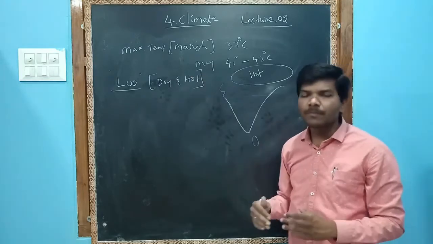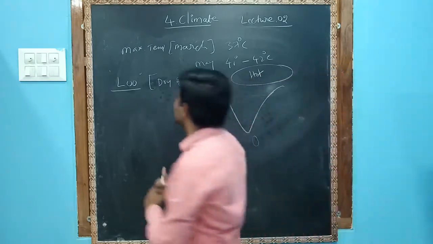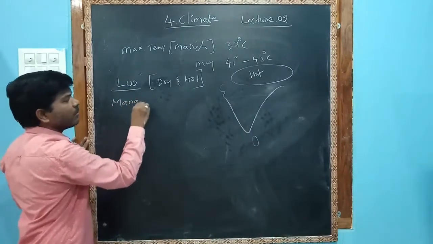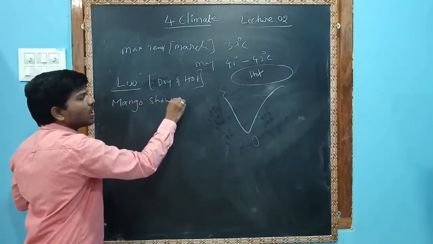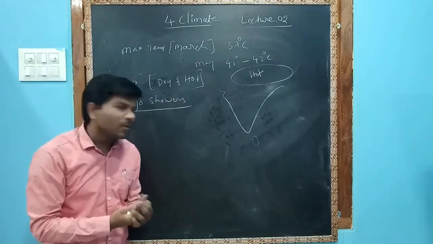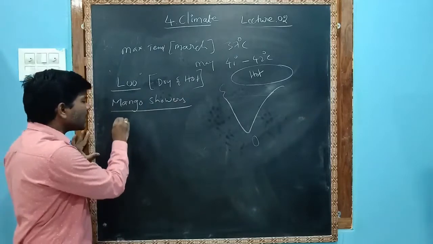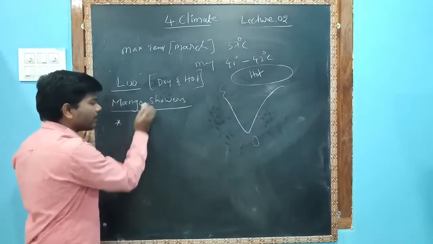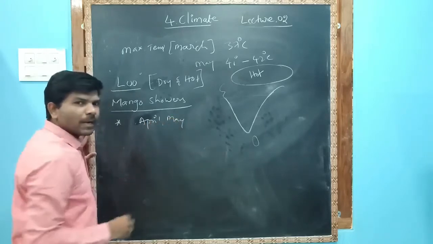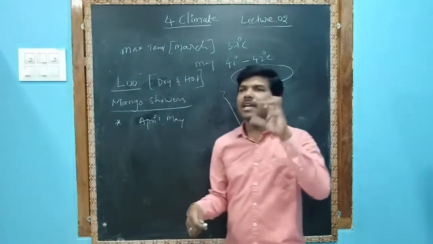This is about summer. But one more important thing about summer is the mango showers. Sir, what are these mango showers? Do mangoes really come? No, mango showers are in the summer, in the months of April and May, when little rainfall occurs.